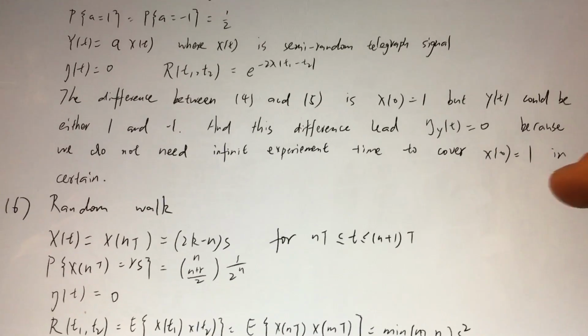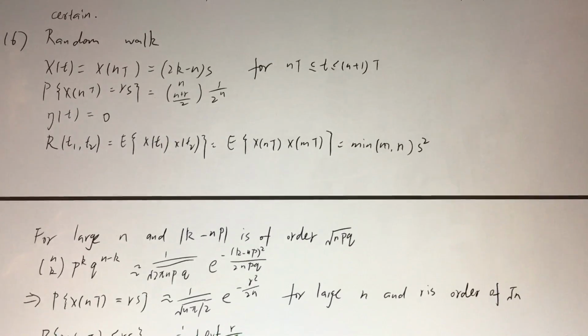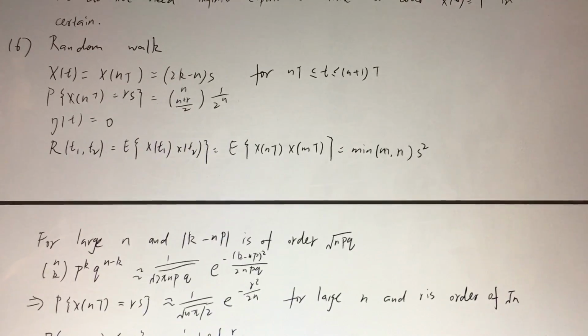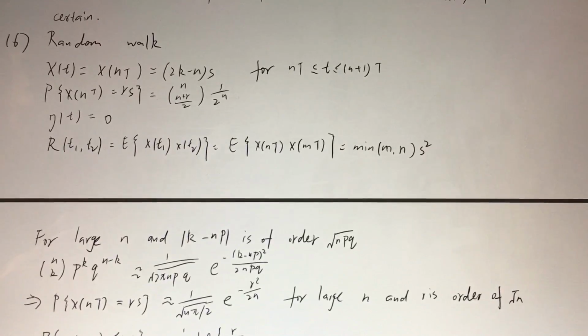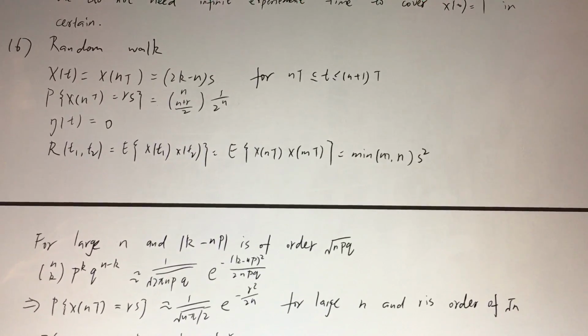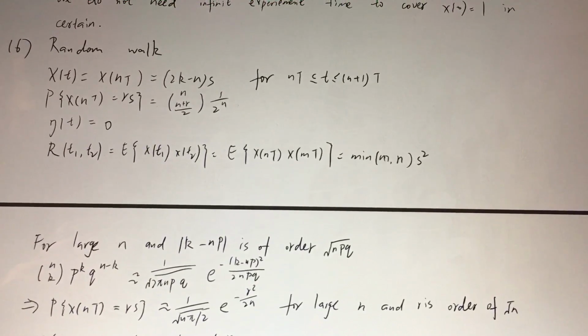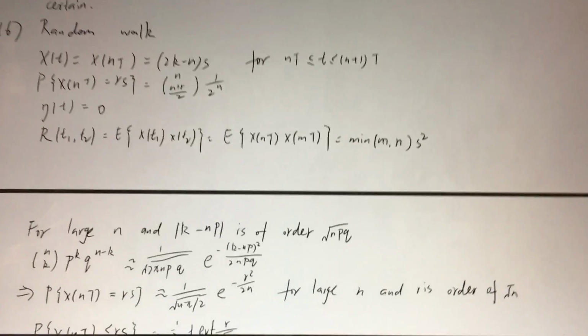As for the sixth question about the random walk, we define X(t) equals X(nT) equals (2k minus n) times s, where s is a step, and we know the probability of X(nT) equals rs.